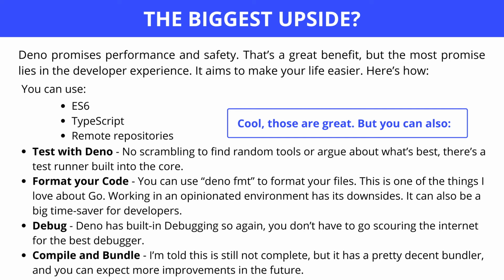Remote repositories. Deno has more functionality also, like test with Deno, format your code, debug, compile and bundle. These are great, but you can also develop your application in secure mode in TypeScript. TypeScript is very useful for developers.